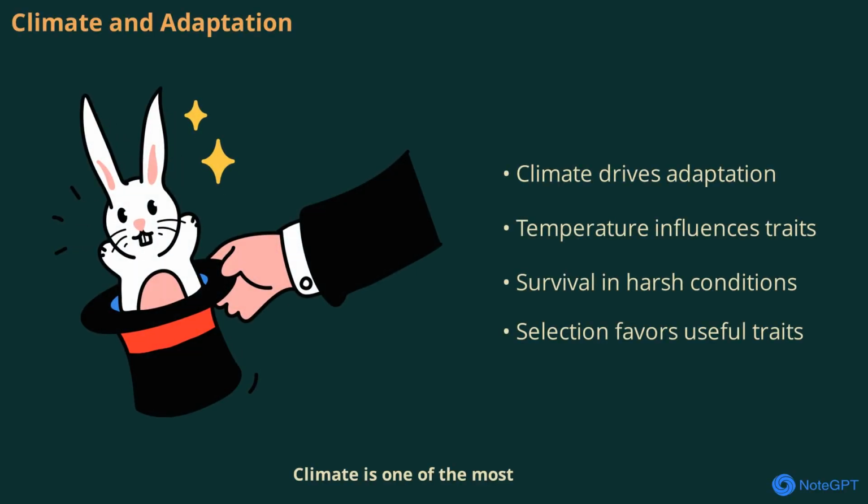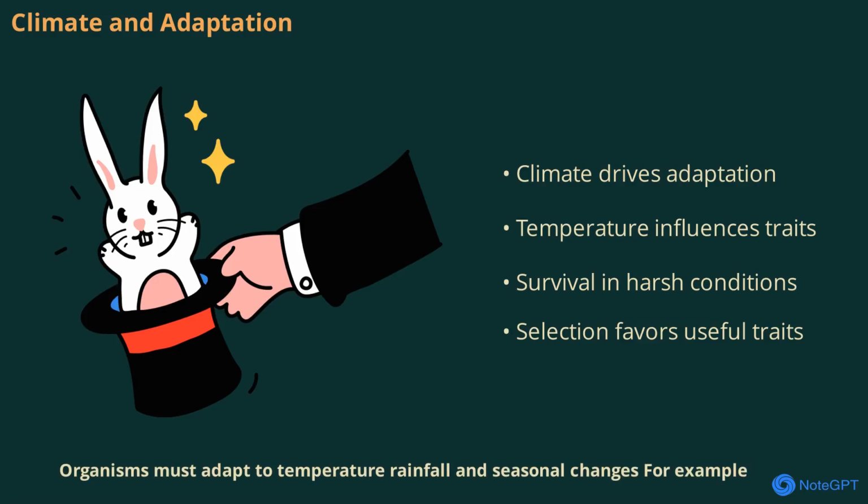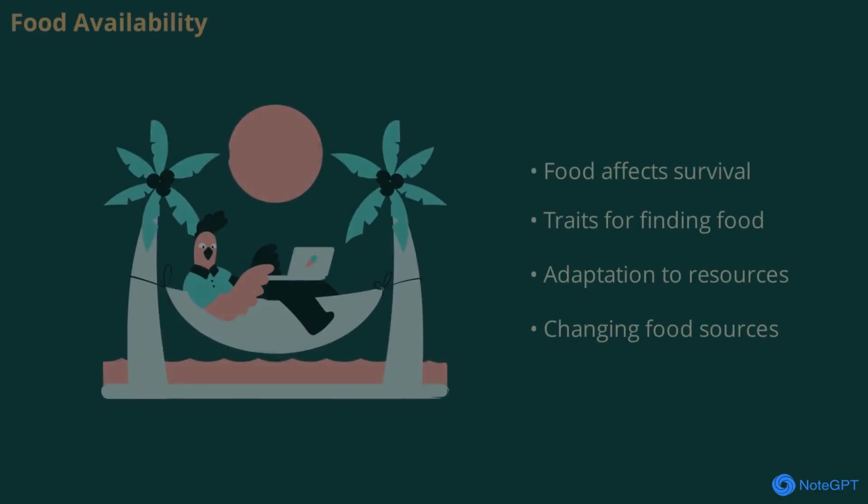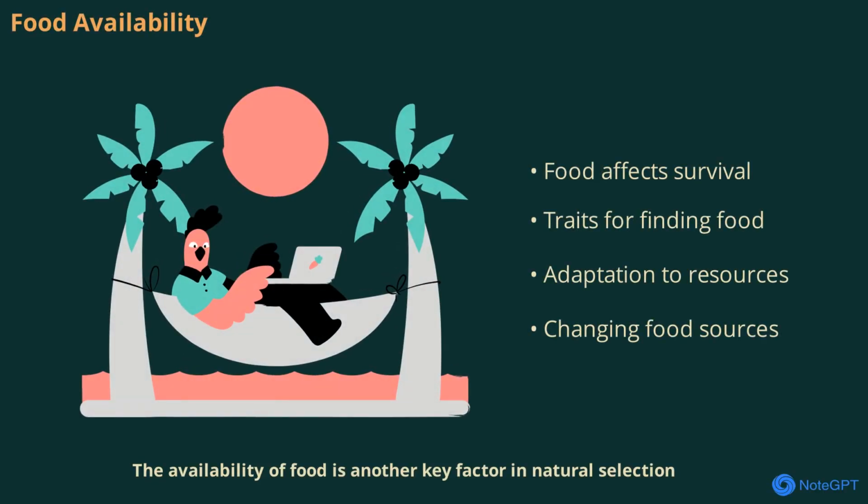Climate is one of the most important environmental factors affecting natural selection. Organisms must adapt to temperature, rainfall, and seasonal changes. For example, animals in hot climates may develop traits that help them stay cool, while those in cold climates need ways to conserve heat. These adaptations are the result of natural selection favoring traits that improve survival in specific environments. Availability of food is another key factor in natural selection.